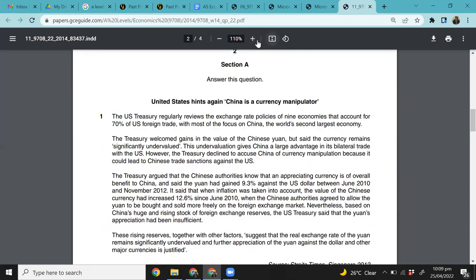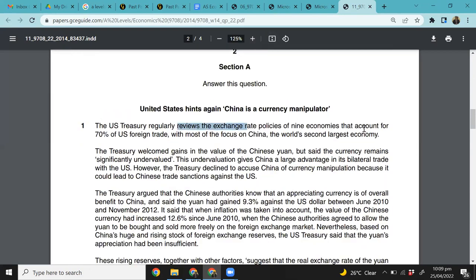The US Treasury regularly reviews the exchange rate policies of 9 economies that account for 70% of US foreign trade, with most of the focus on China, the world's second largest economy, right? By 2030, I did tell you that China is expected to become the largest economy of the world, beating USA. USA is currently the largest economy, China is the second largest, but that's the prediction. So let's see how that goes. However, still, China and USA are the biggest trading partners. They trade a lot, right?